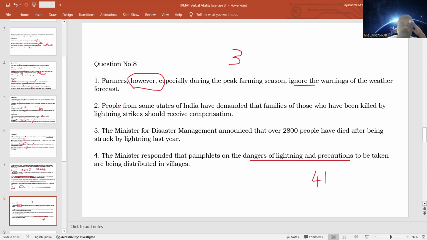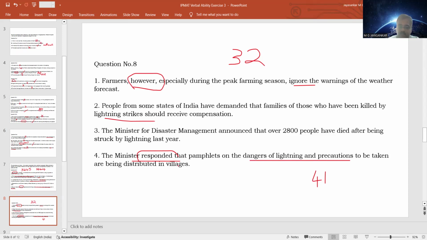Now, if 4 and 1 forms a sentence pair, after 3, what should come? 2, because 2 is talking about the compensations being demanded by families who have been killed by lightning strikes. So after the announcement, we can say that people of some states are demanding compensation for those families who have been killed, and the minister is responding to these demands. When these demands were made, minister said that we are already warning you that you should stay away or you should take precautions.